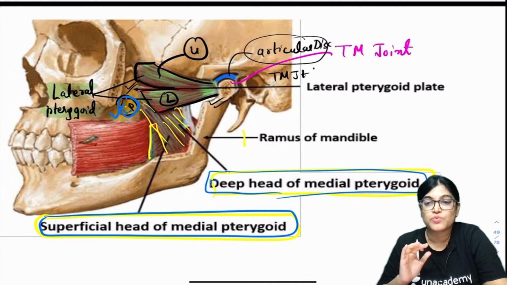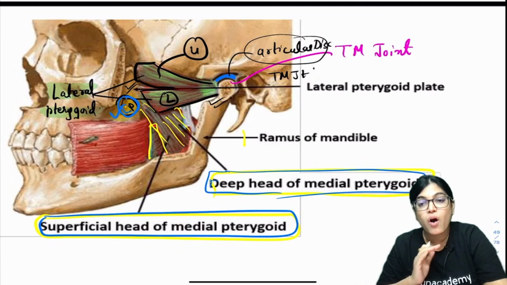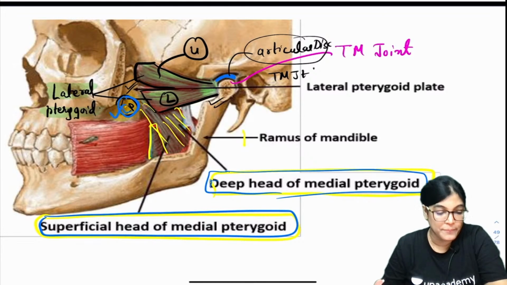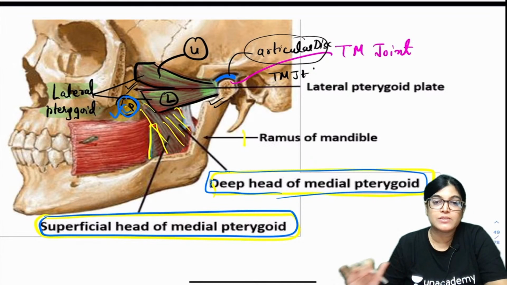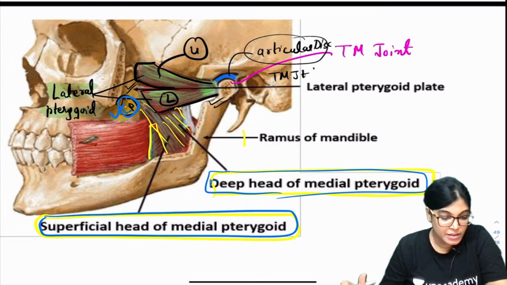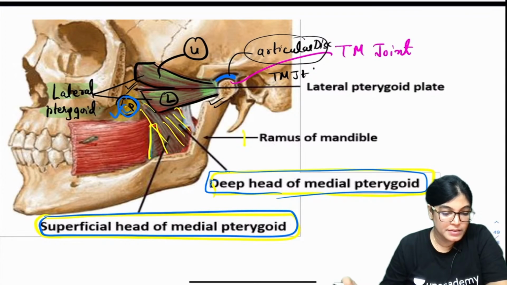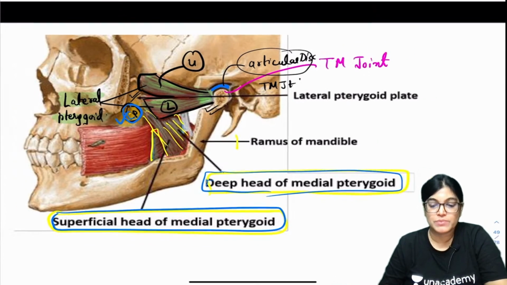Bharat, nerve supply, in just one line you remember: nerve supply of all the muscles of mastication is by the mandibular nerve, and the mandibular nerve is a branch of the trigeminal nerve. Bharat, all the muscles of mastication are getting innervation from the mandibular nerve. Is it okay? Have you understood, Acharya? Srija, everyone, can we move on to the next MCQ? So, let's move on to the next MCQ.